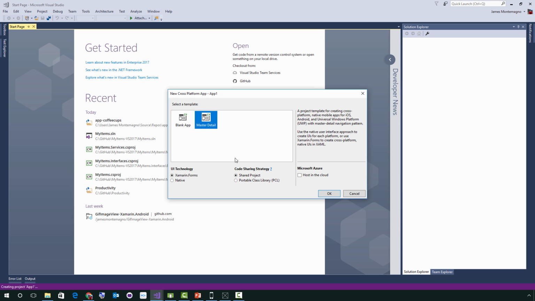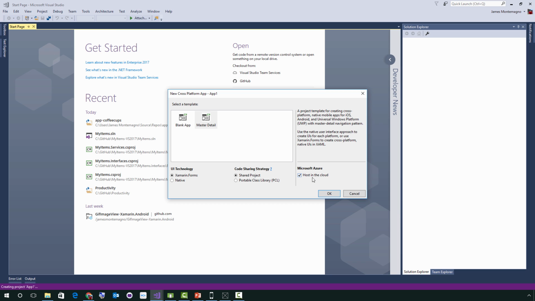And what's really unique under master detail is that I can actually come in and say, oh, I want Xamarin Forms. I want a shared project. And we realize that almost every single application out there needs a backend. And we have a backend called Azure, and specifically a service inside of it called Azure Mobile Apps, which helps developers build an online-offline data synchronization layer, including push notifications and authentication right into their application.